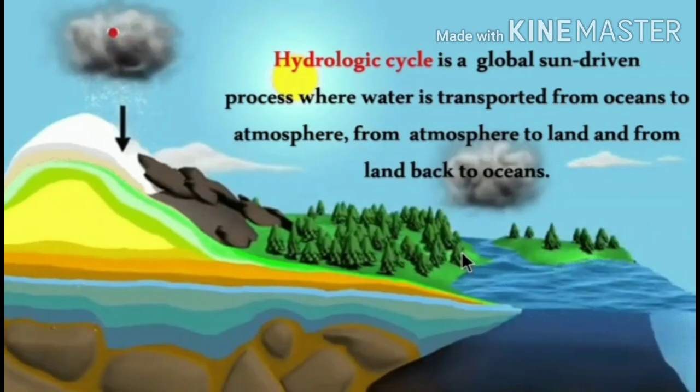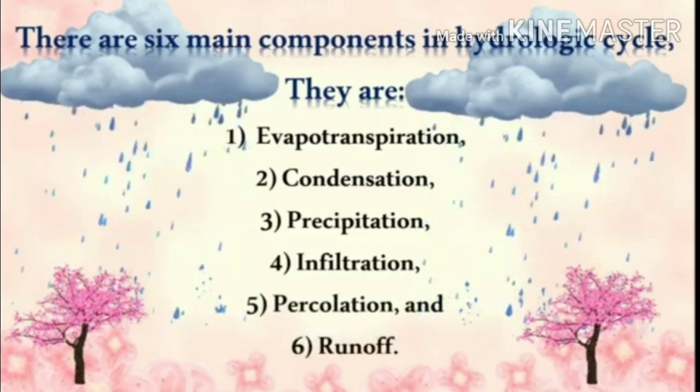And then hydrological cycle is a global sun-driven process where water is transported from oceans to atmosphere, from atmosphere to land, and from land back to oceans. That is called hydrologic cycle or water cycle. And then how many types of components in hydrologic cycle? There are 6 main components. In hydrologic cycle, they are evapotranspiration, condensation, precipitation, infiltration, percolation, and runoff.